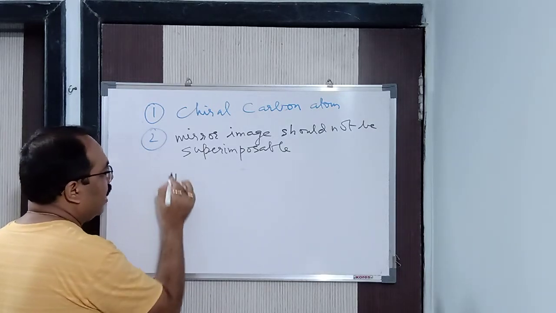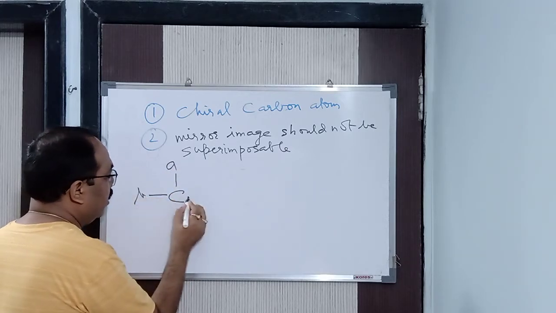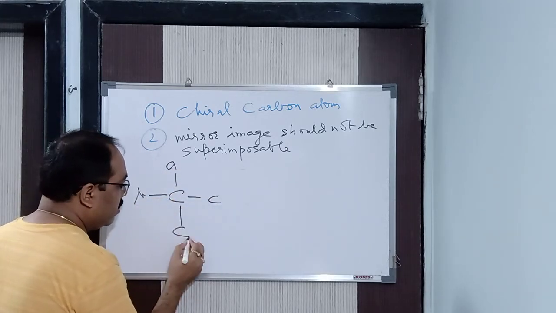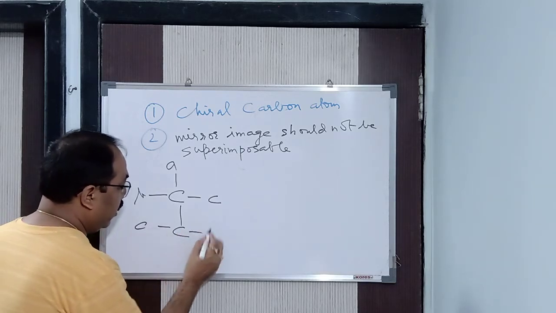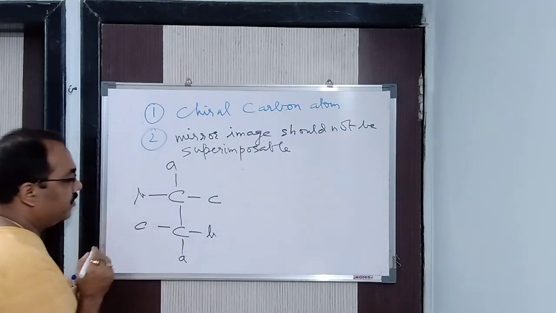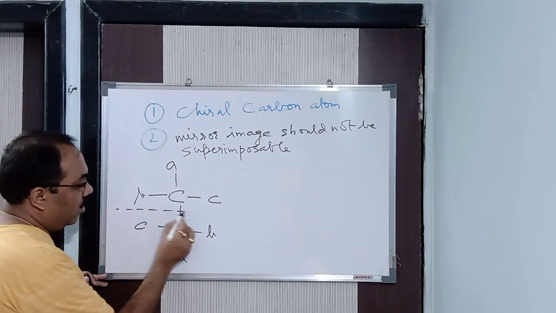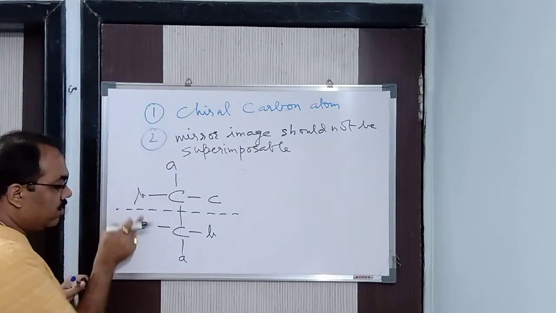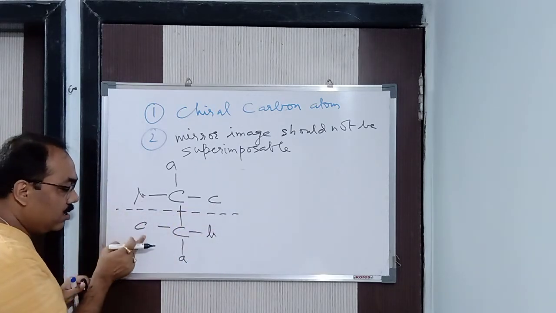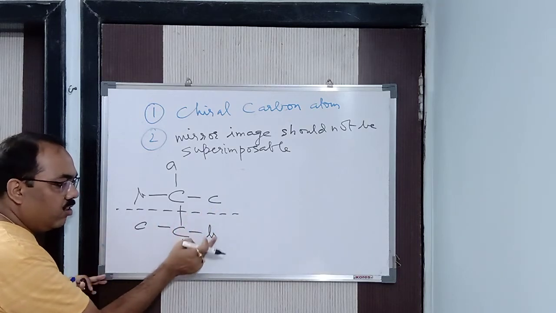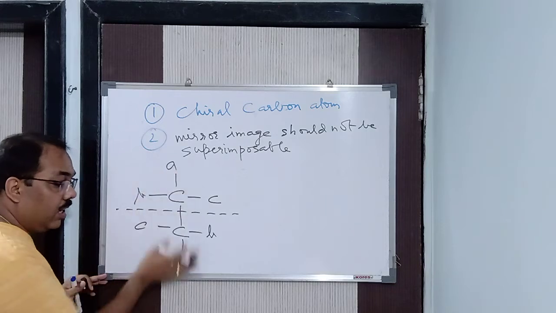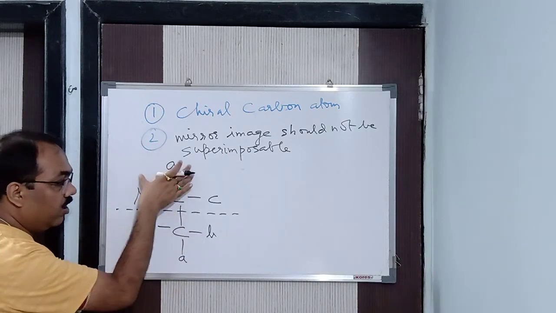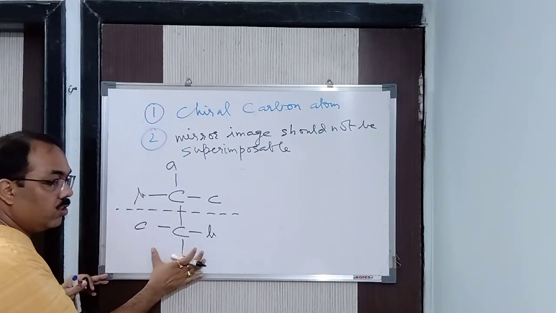Let us say this is one carbon atom. This is A, this is B, this is C. Let us say this is another carbon atom. Here it is C, here it is B, and here it is A. Now if I draw the line of symmetry here, will this overlap upon this one? Is B going to overlap upon C? Is C going to overlap upon B? No. So here it is not symmetrical. This part is not going to overlap upon this part.